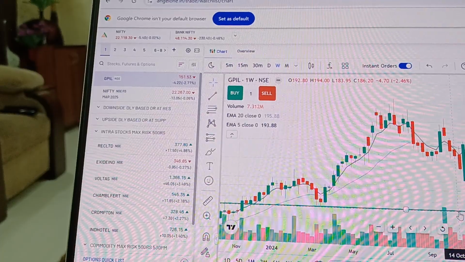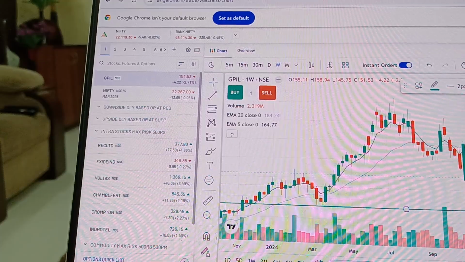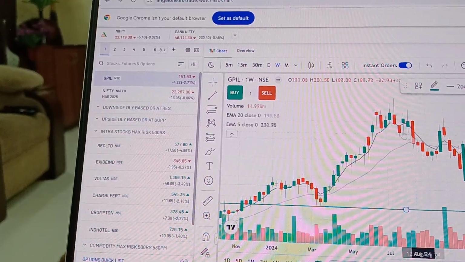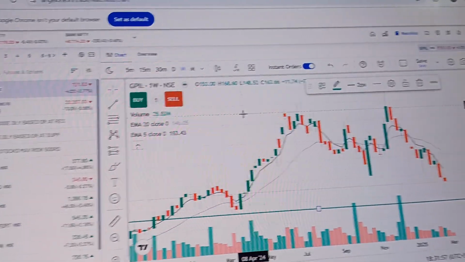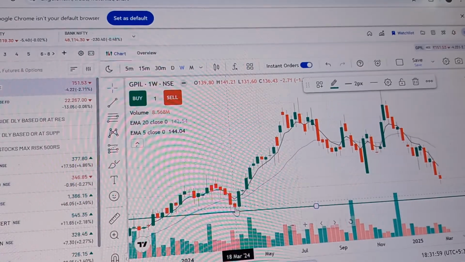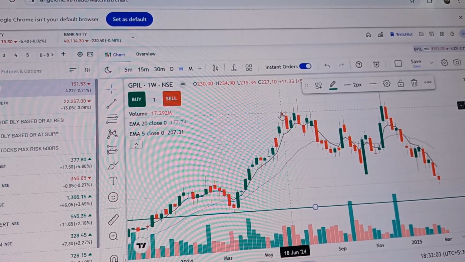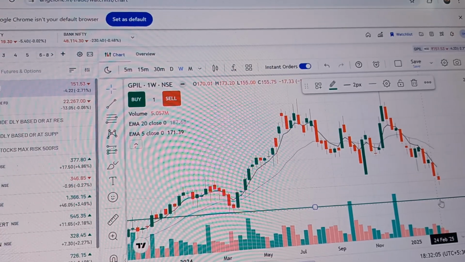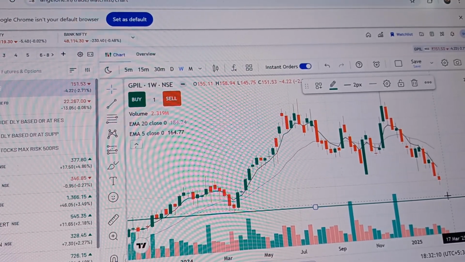Now at this level you may want to watch for whether it rebounds back from this, and depending on the weekly candle you may take a call. Basically, at this level there is a good reversal that happened, and I am probably interested in what happens at that level. So about 132. This is one way.